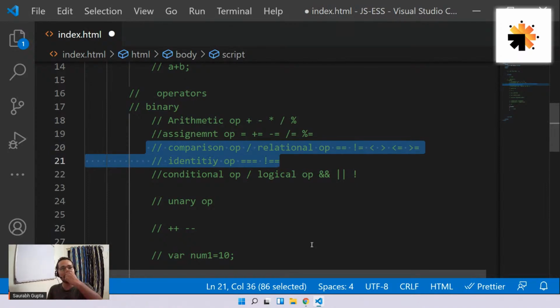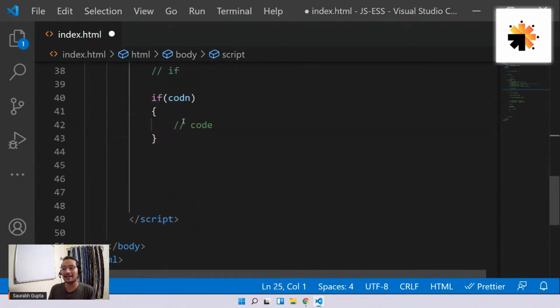For example, let me give you a real world example. If I tell you, if you give me 20 rupees, I'll give you this chocolate. Now, what does this mean? It means I'm comparing the money that you are going to give with 20 rupees. If the money that you give and the money that I want are the same, you're eligible to take this chocolate. So it's simply a comparison. Now it's a very lame example, but I hope you're understanding it. Very simple, right? So that's all.